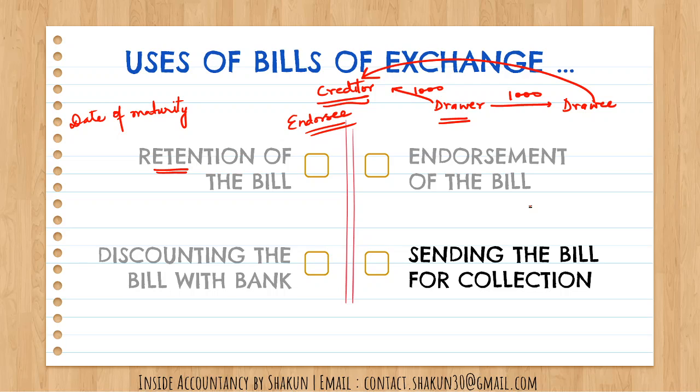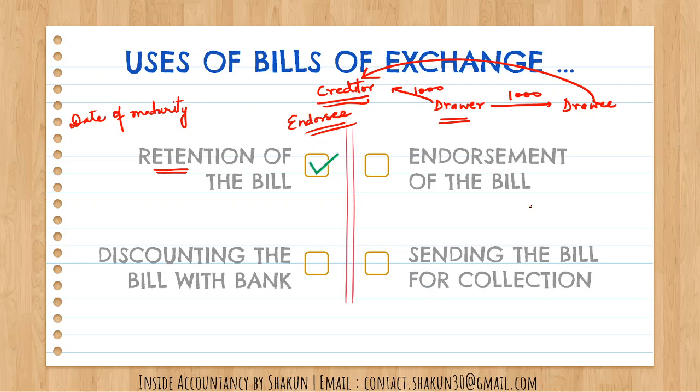So this is one of the services performed by the bank. It is different from discounting the bill with the bank, because in case of discounting the bill with the bank, you receive the money immediately, but in case you have sent the bill to the bank for collection, you will receive it only on the date of maturity, but you don't have to get into the hassle of collecting the amount. The bank will do the needful.